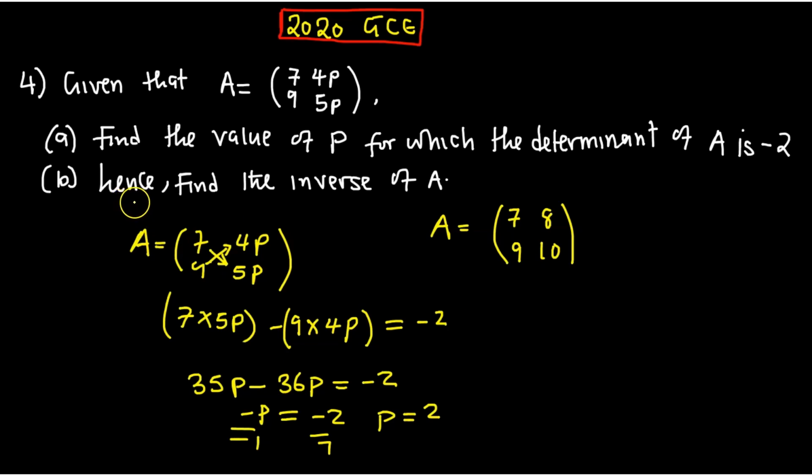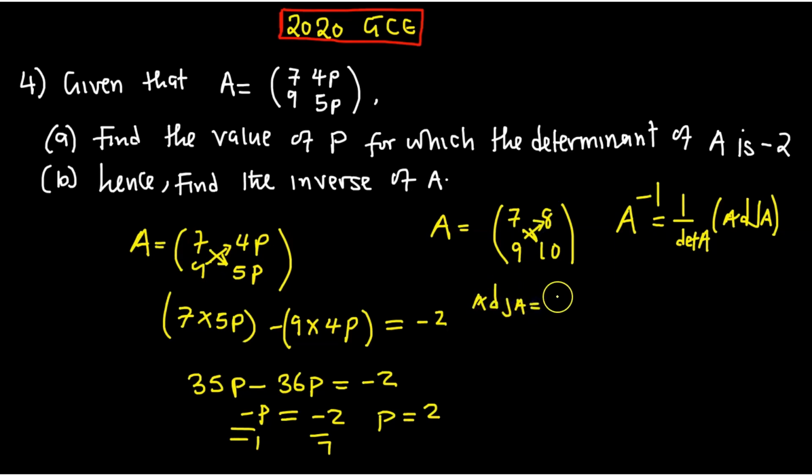That is, find the inverse of A. So finding the inverse of A, I said what you need is 1 over the determinant of A, then multiply by the adjoint. Okay? So from this matrix that you found, the adjoint of A, now we are experts. Adjoint, you know that these you exchange, then this changes sign. So the adjoint of A is equal to what? 10, then this side 7, but of course here is negative 9. Here is negative 8.